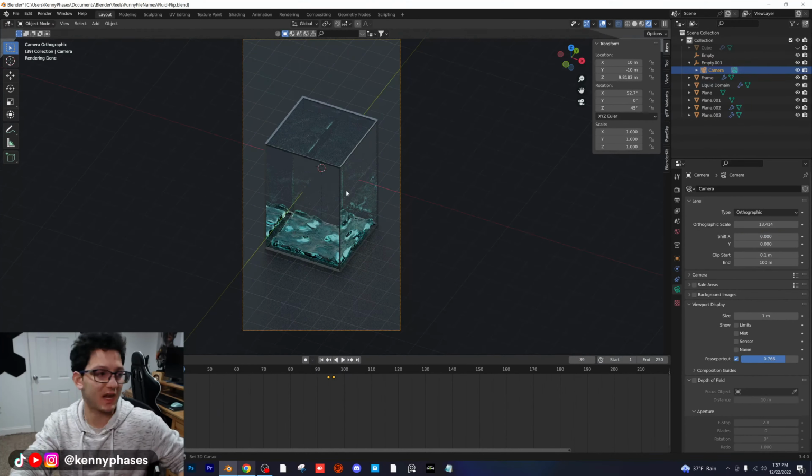Now the next thing that I'm going to want to do here, guys, is I'm actually going to want to probably adjust some of the glass settings.